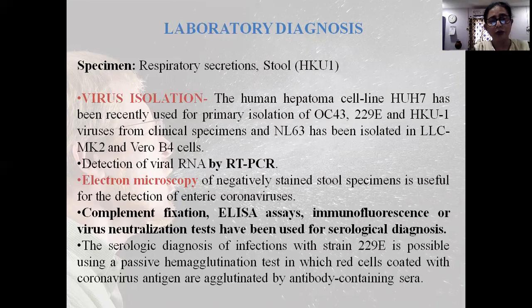By electron microscopy, negatively stained stool samples are used for detection of the enteric coronaviruses. Complement fixation, ELISA assays, immunofluorescence, and virus neutralization tests have been used for serological diagnosis. The serologic diagnosis of infections with strain 229E is possible using the passive hemagglutination test.